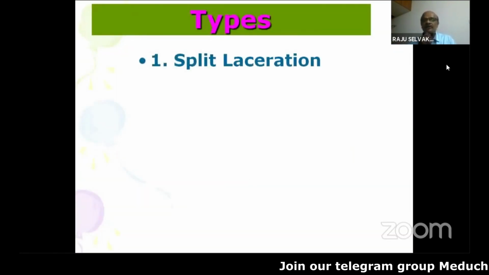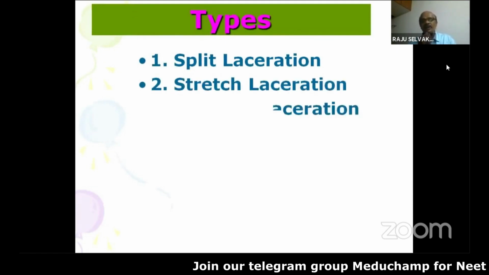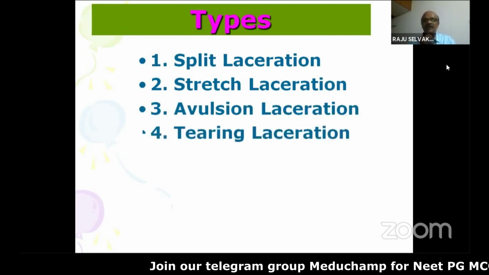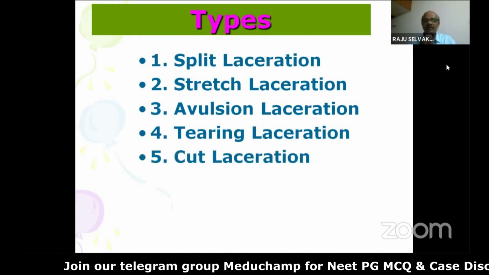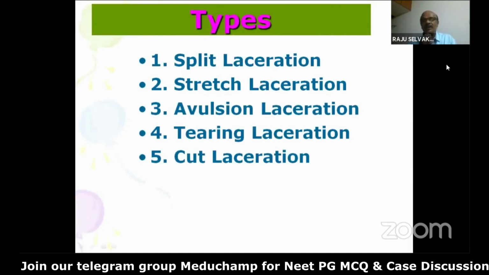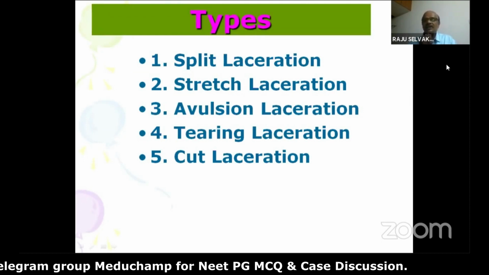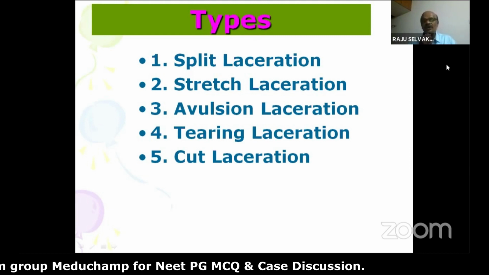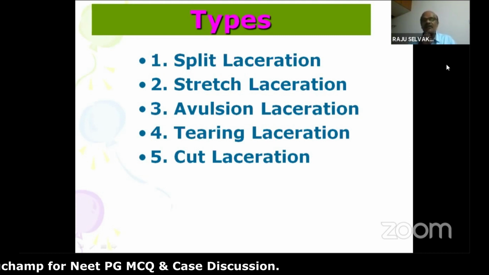So, what are the types of laceration? One, split laceration; two, stretch laceration; three, avulsion laceration; four, tearing laceration; five, cut laceration. There are five types of laceration. You should understand laceration is an irregularly torn injury. The edges and the margins are irregular. It is crushed. That is why the tissue tears.